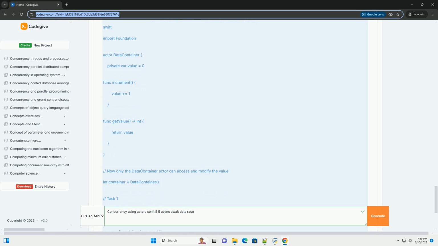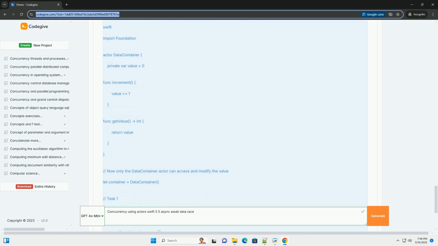6. await with TaskGroup. This allows us to create a group of tasks that run concurrently. The code inside the addTask closure will be executed concurrently, subject to the actor's serial execution constraint. await group.waitForAll suspends the current task until all tasks in the group have completed. This ensures that all increments have finished before reading the final value.